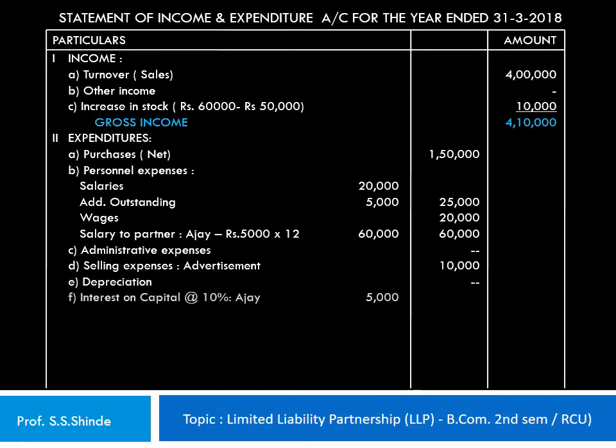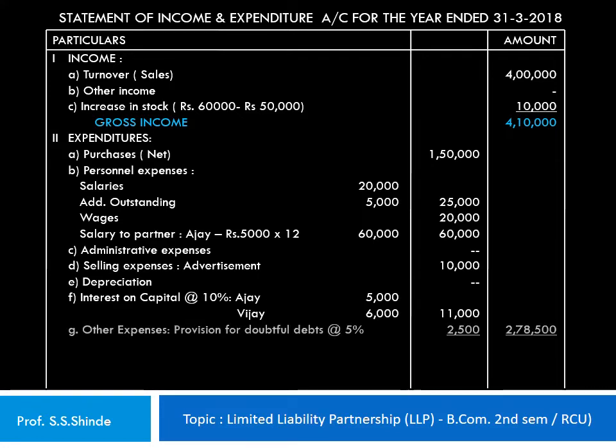Depreciation amount is nil because no assets are depreciated over here. Now interest on capital is allowable at 10% to Mr. Ajay, that works out to 5,000, and also to Vijay, the other partner in the LLP, on his capital, that works out to 6,000. So the total interest on capital works out to 11,000 rupees. Now other expenses, under which we show the provision for doubtful debts at 5%, which works out to 2,500, taking the total expenditures to